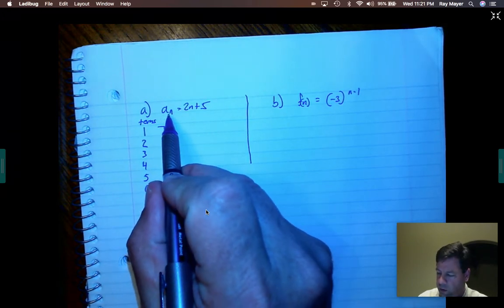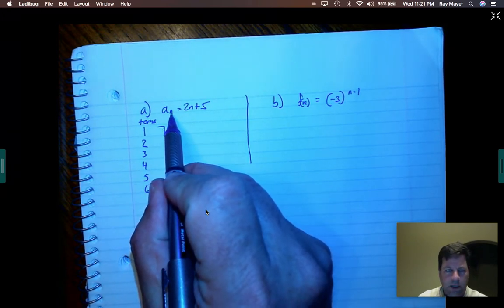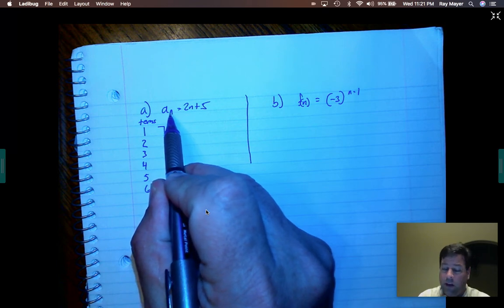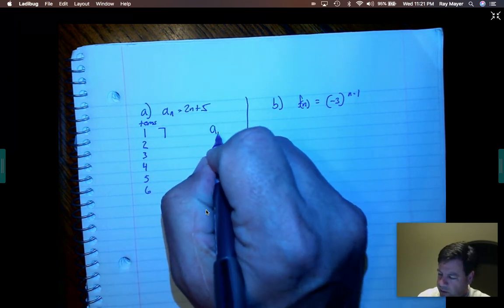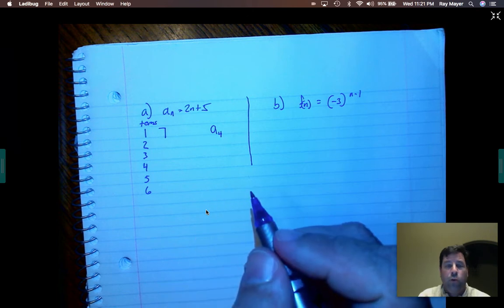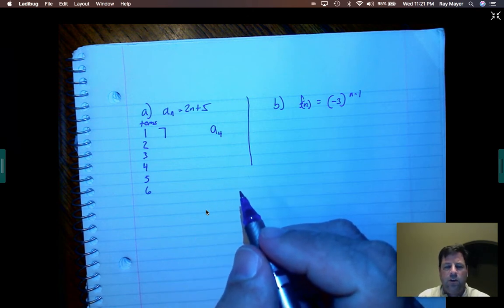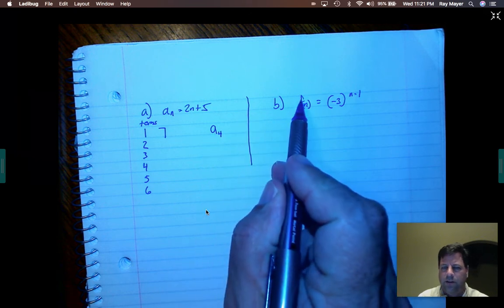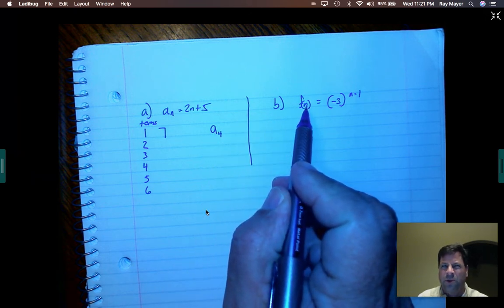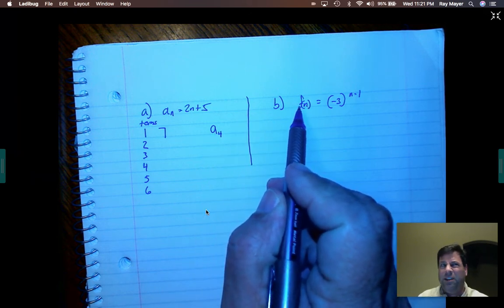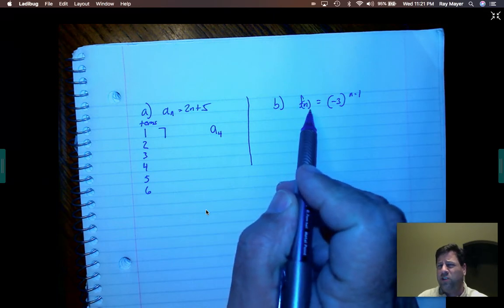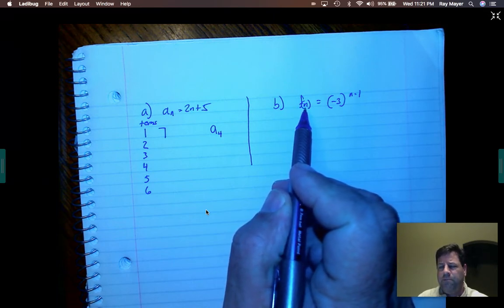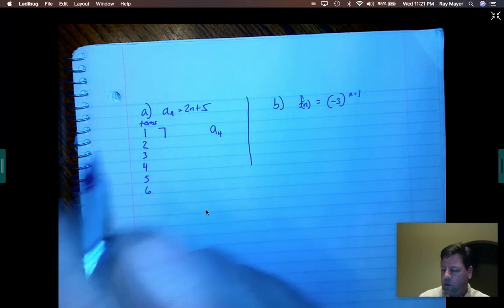The second term, put a 2 right here. That's a sub 2. So that's telling me anytime you see this, guys, a sub 4, what is that? That's asking me for the 4th term. That's what the sub means. So a sub 4 is the 4th term. And that's why I like that better than this. Because if I do f of 4, that leads it more to be like a function as opposed to a sequence or a series. I'll talk a little bit about that in a second.